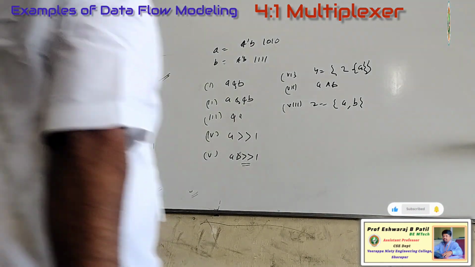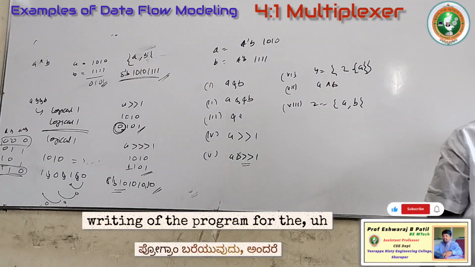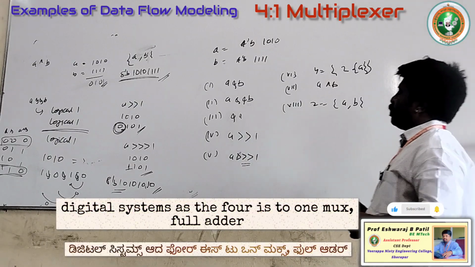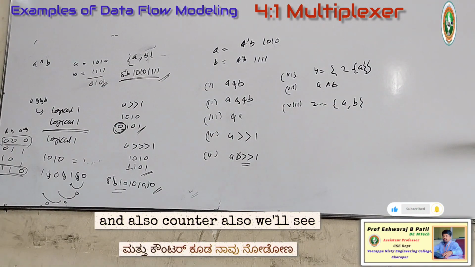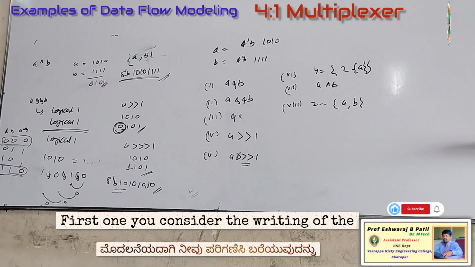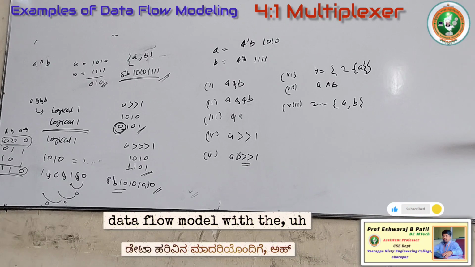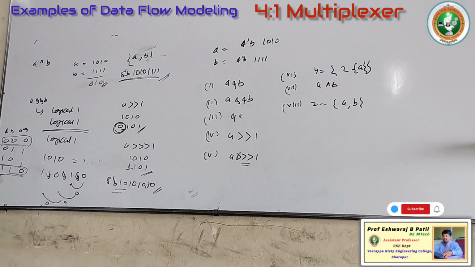Okay, writing of the program for the digital systems: the 4:1 mux, full adder, and also counter. We'll see. First one, consider the writing of the data flow model with the 4:1 mux. Shall I write this one?